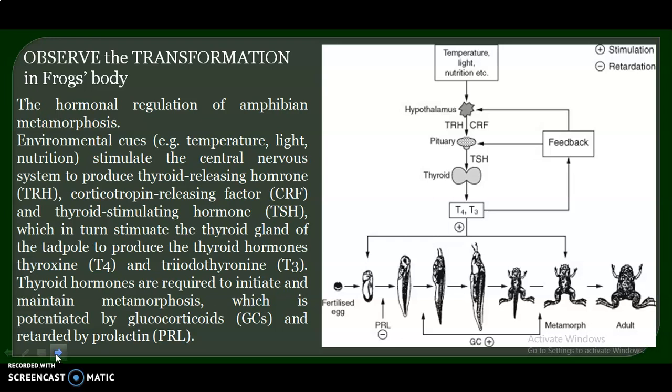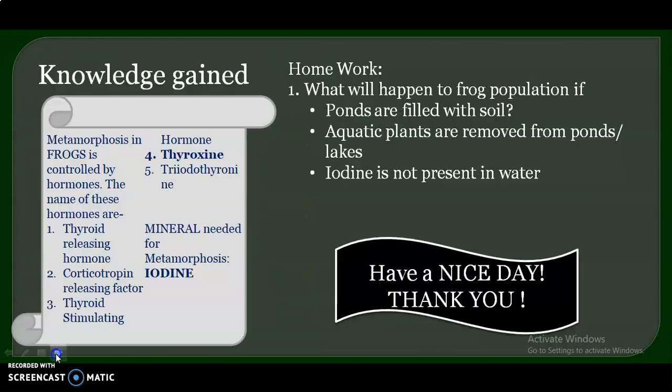The hormones: thyroid releasing hormone, corticotropin releasing factor, thyroid stimulating hormone, thyroxine, and triiodothyronine altogether are responsible for regulating amphibian metamorphosis. So today we learnt about metamorphosis in frogs, and it is controlled by hormones. We have just heard about these hormones, and you have to remember the name of all these 5 hormones. And the mineral responsible for metamorphosis is iodine.